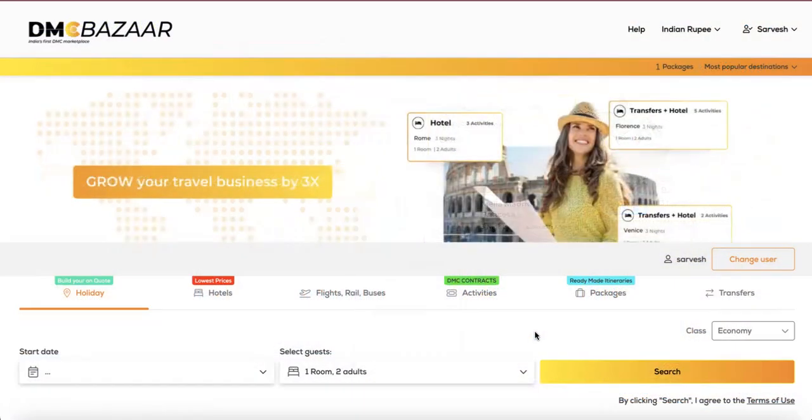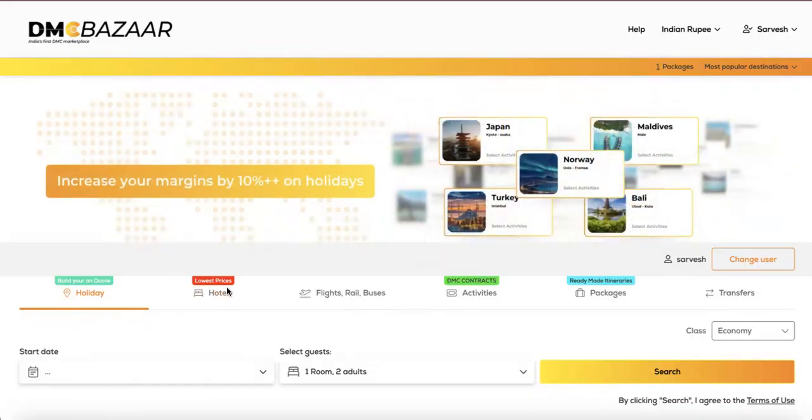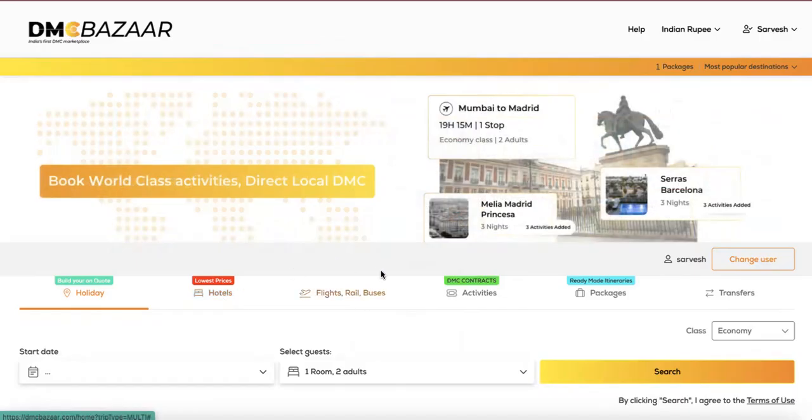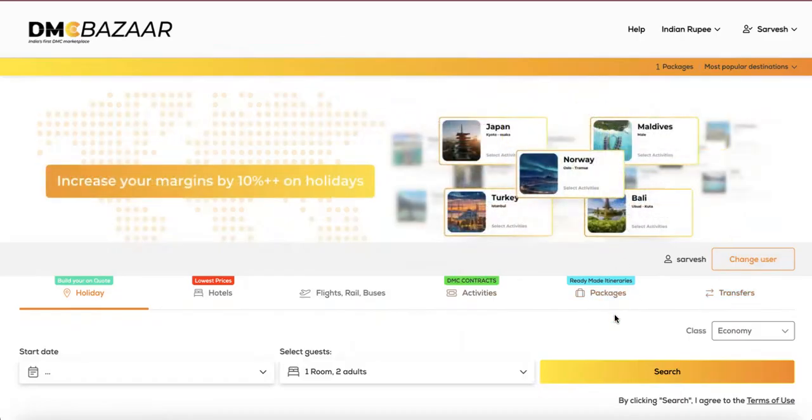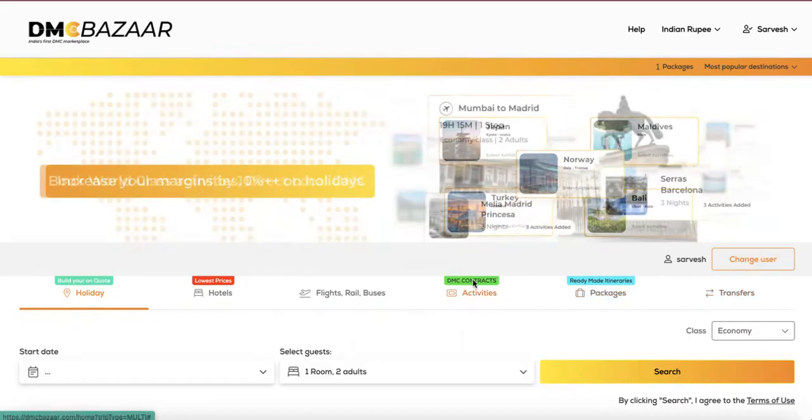There are multiple ways of booking Hong Kong as a destination on our system. You can build your own itinerary through the Holidays tab, book only hotels, select ferries or buses or private transport from here. Transfers are available through the Transfers tab. Pick a ready package for immediate confirmation or further customization, or book only activities.